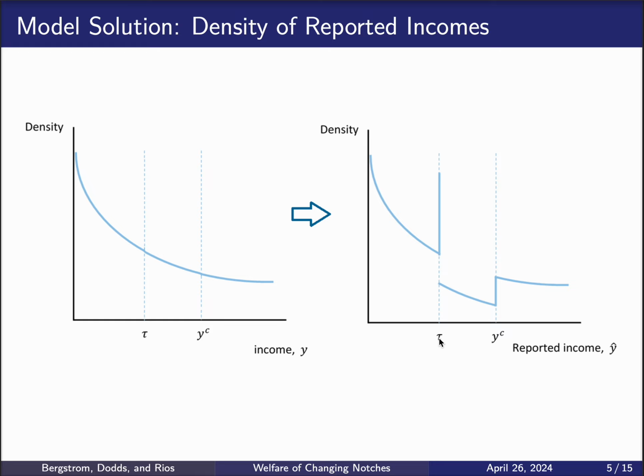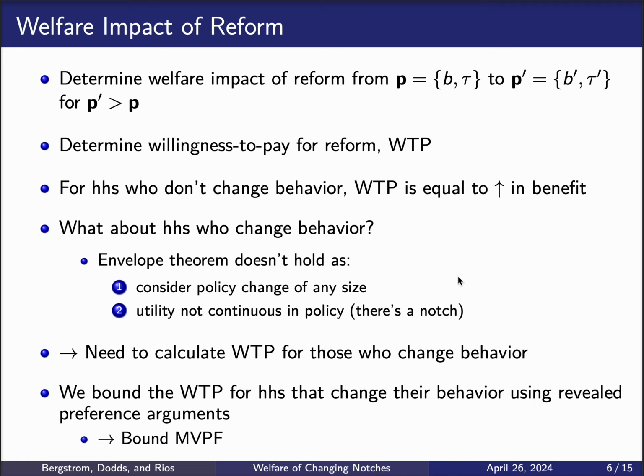But for households in this middle range between tau and YC, where YC is the critical income level such that households are indifferent between reporting the true income or jumping down and reporting at tau, part of them are actually jumping into the program and bunching at tau. Part of them are those always truth tellers that always report their true income, and they're going to be here in this valley. And that's going to generate this missing mass, right? These bunchers are coming exactly from this missing mass between tau and YC.